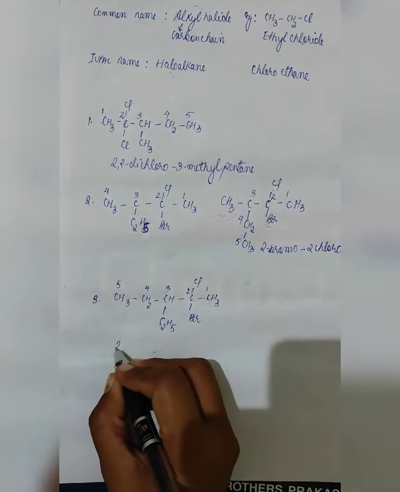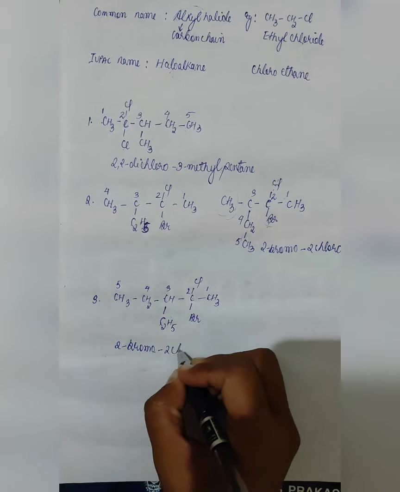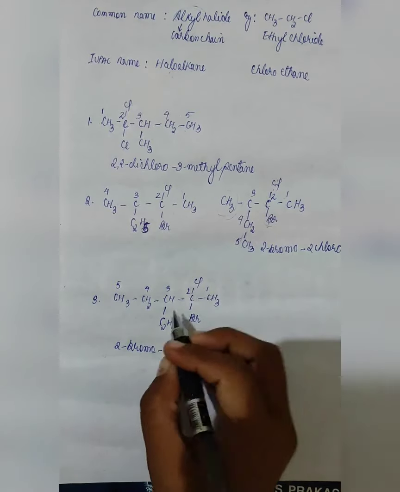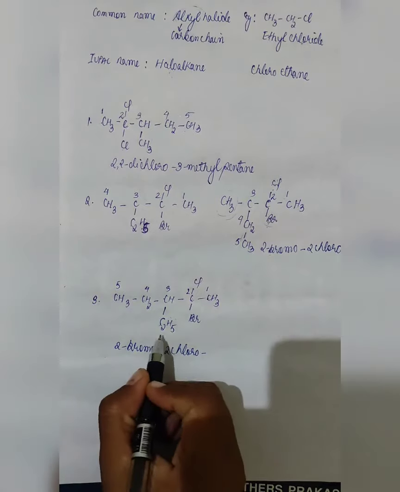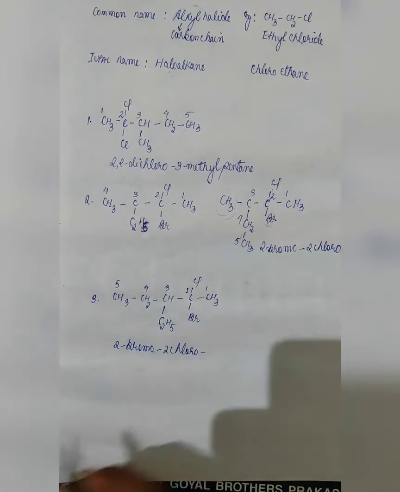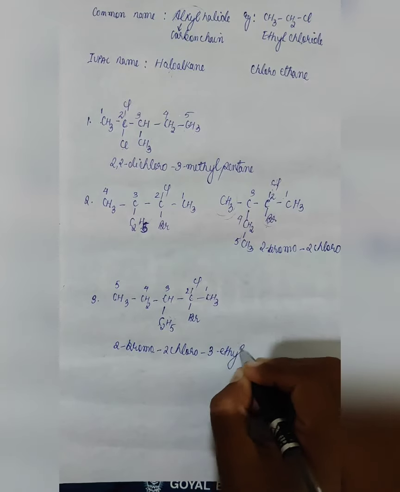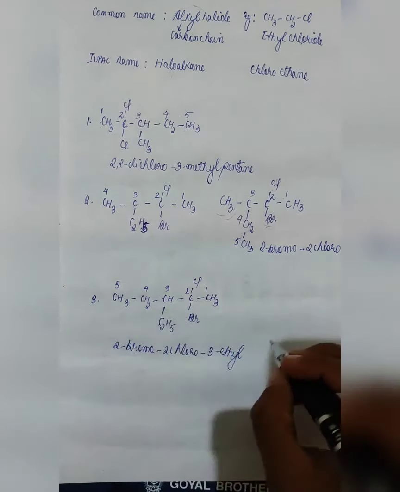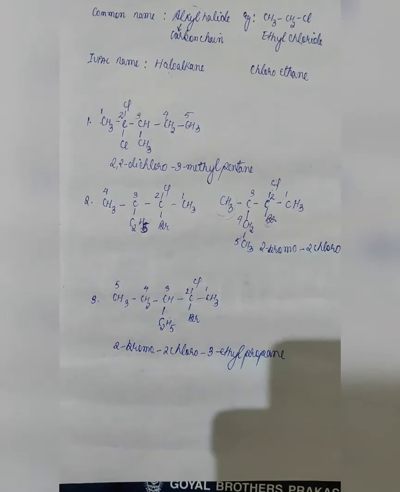Here the same thing follows. 2-bromo, 2-chloro. Our next substituent is this group. Now this group, since we are not breaking it, C2H5 is ethyl. So here it becomes 3-ethyl, carbon chain 5, so it becomes pentane. So in this manner, you are going to name your given compounds.